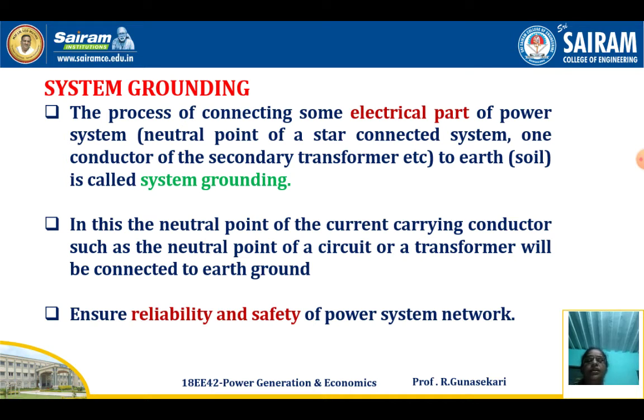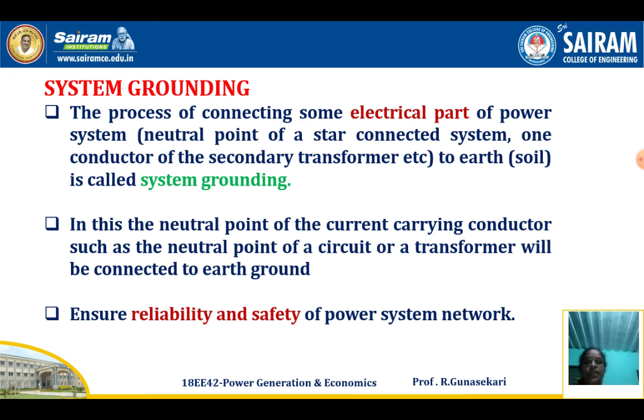That means the process of connecting some electrical part of the power system to the earth is known as system grounding. In this, the neutral point of the current carrying conductor, such as the neutral point of the circuit or a transformer, will be connected to the earth.